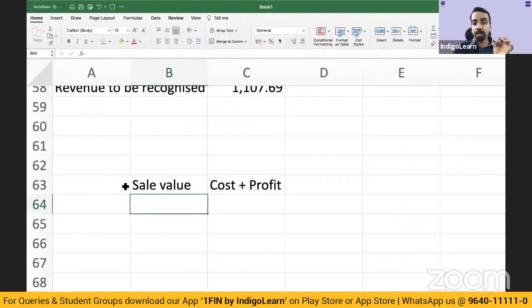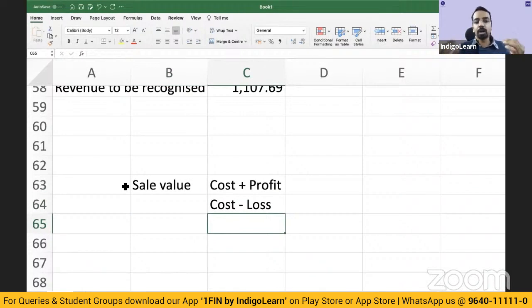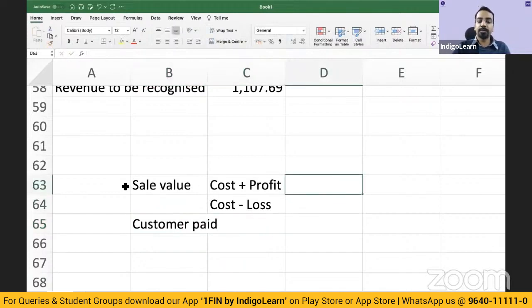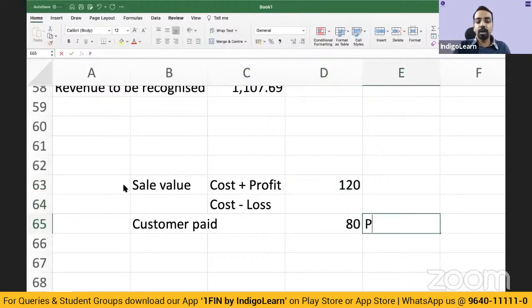If it is loss, sale value will be cost minus loss. Right? Now, if the customer has paid you, let us say, cost is 100 plus profit is 20, 120, and the customer has already paid you 80. This we call progress billing.